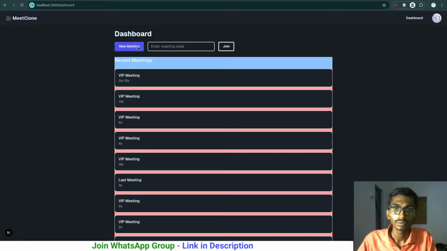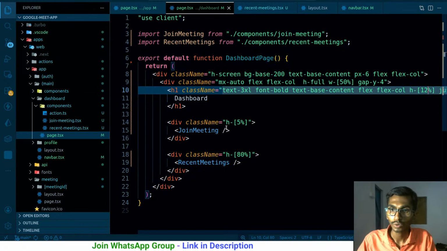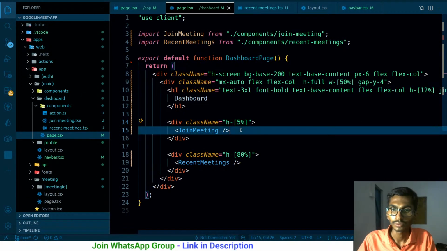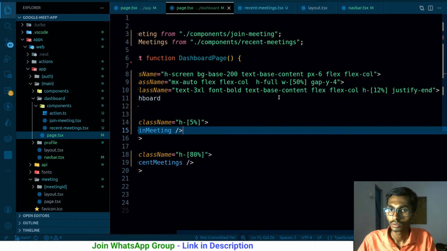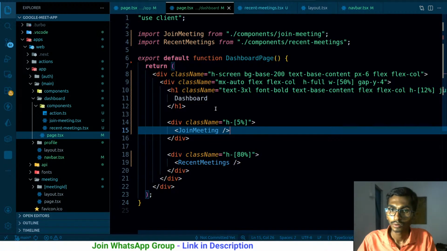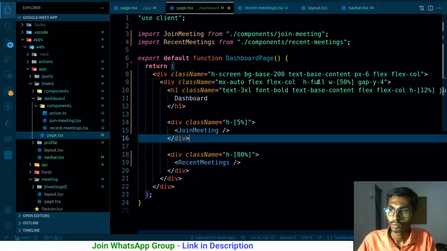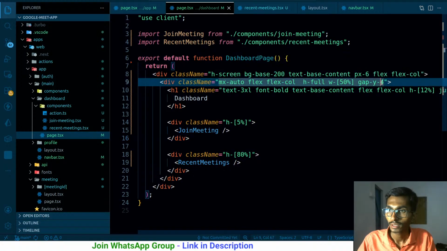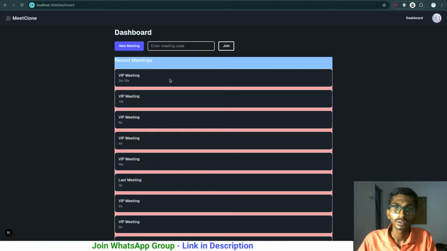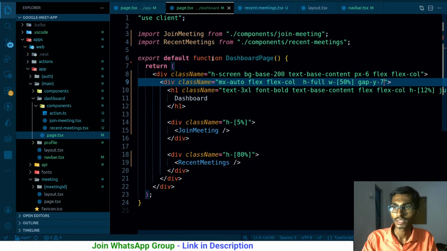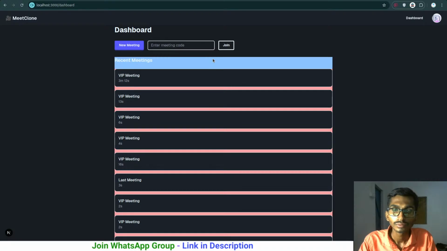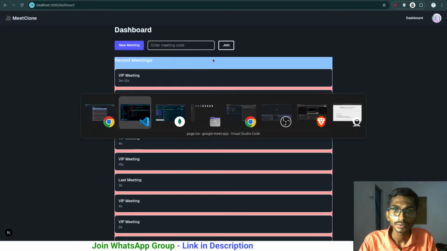And 12%, this should be 5, but the padding flex padding, let me make it 5 around, so that they have more, or probably 7. Yeah, that's fine.